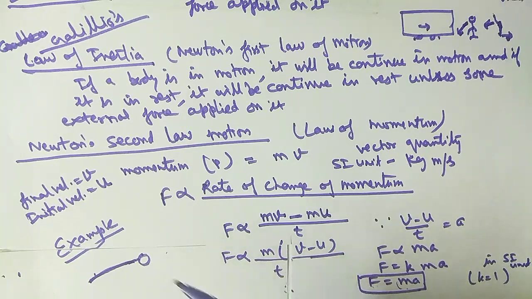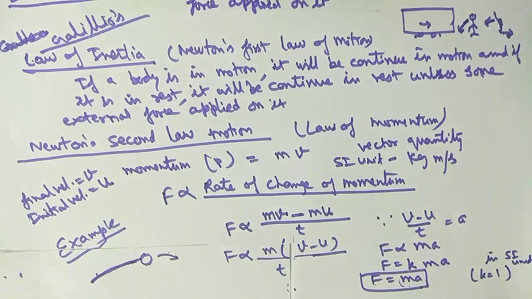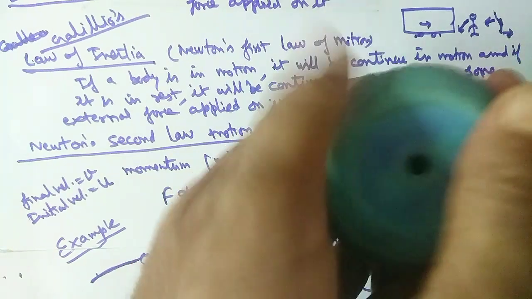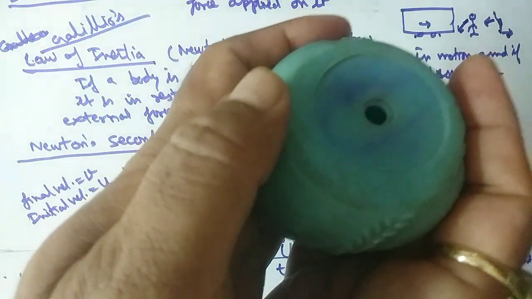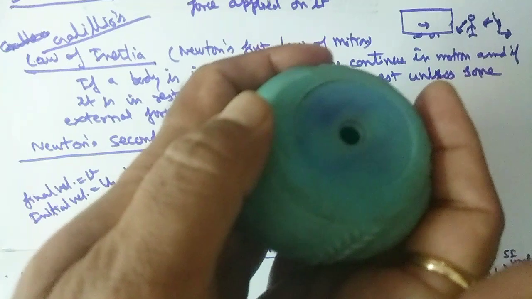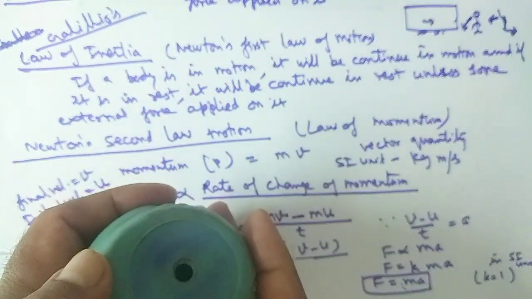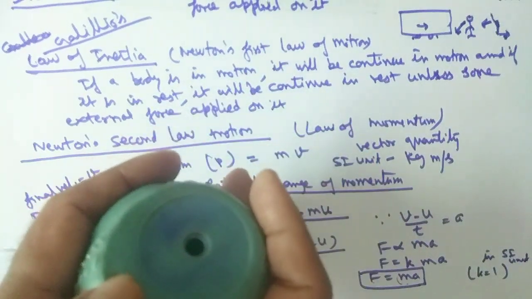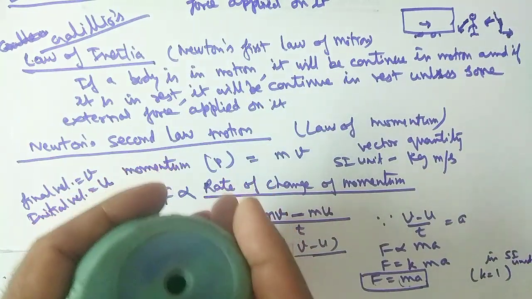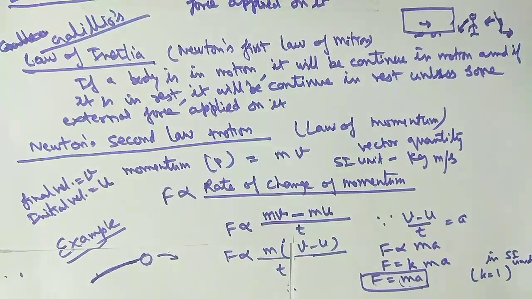The player will move his hand in the downward direction, and then the ball will be stopped. Suppose this is a ball, it is falling, so the player will stop it slowly and lowers his hand downward, not suddenly. It will take some time to stop the ball.